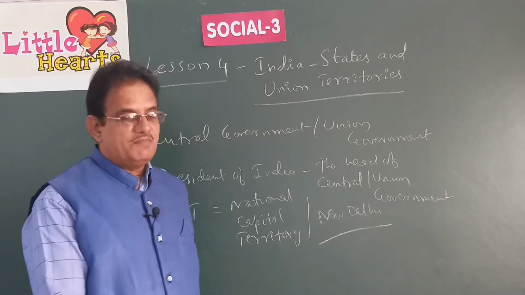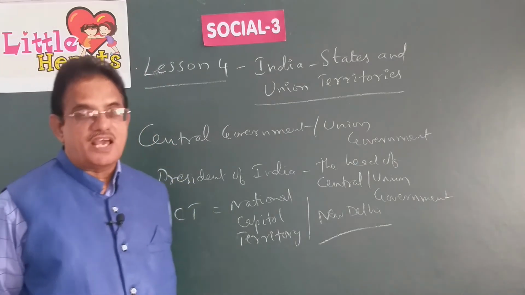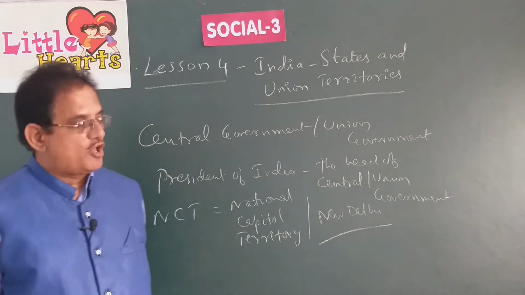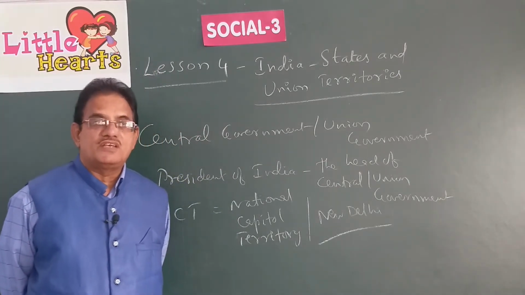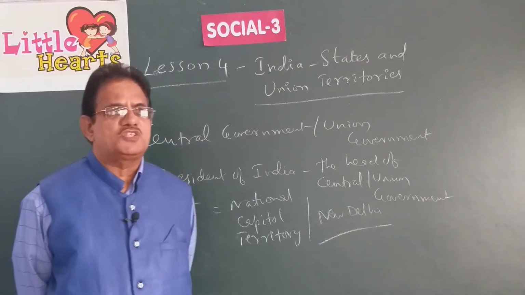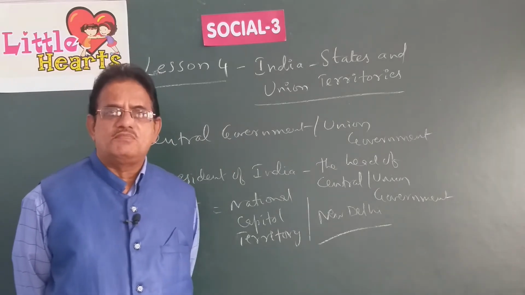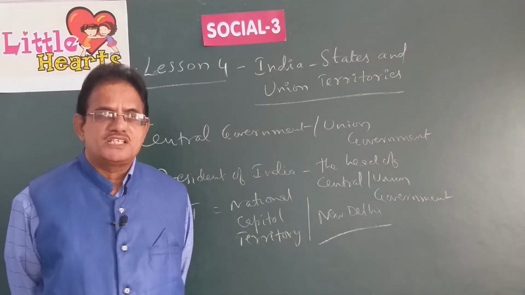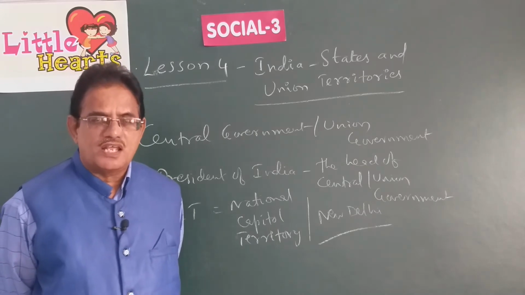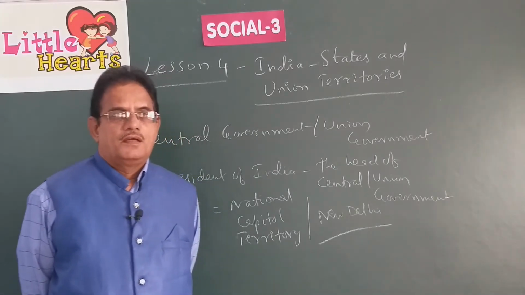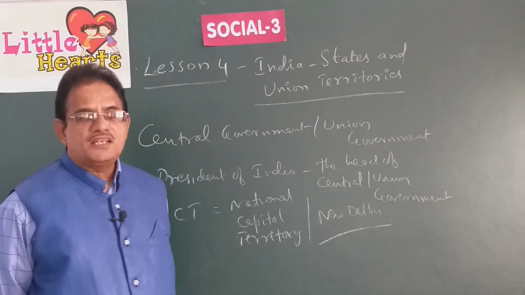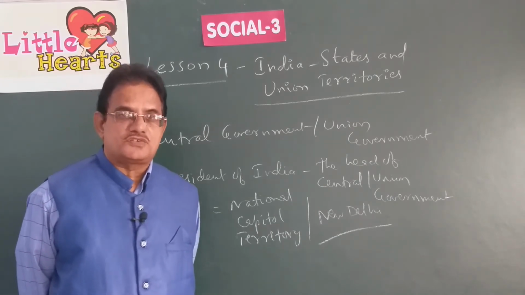And of course, some territories of our country are directly ruled by the central or union government for administrative convenience. For the convenience of administration, to easily run the administration, some of the territories which are not included in any state, they are called union territories.